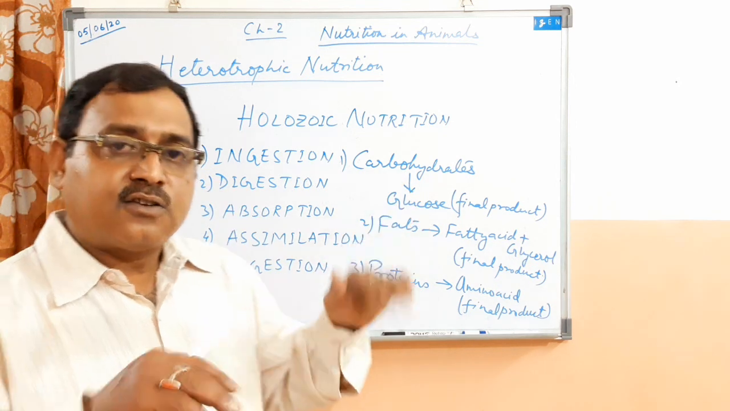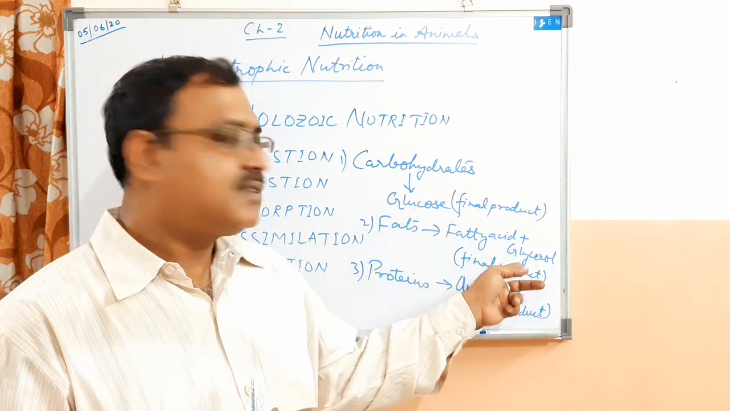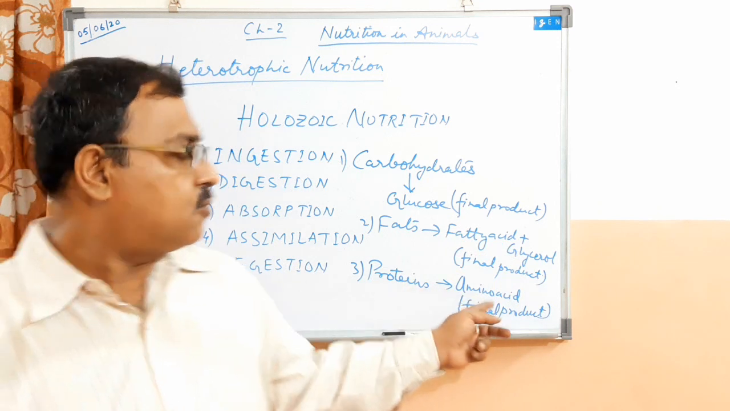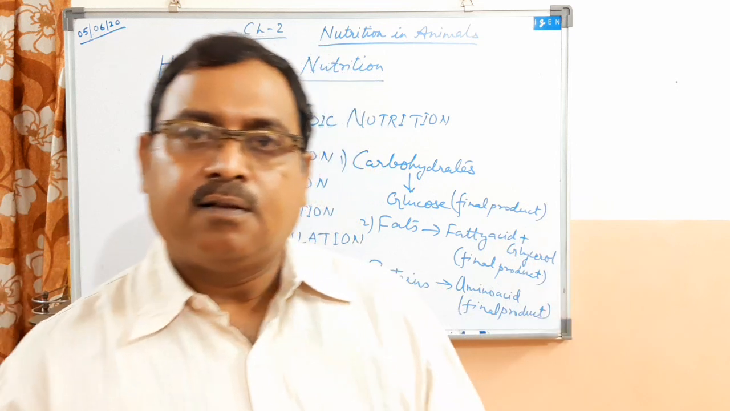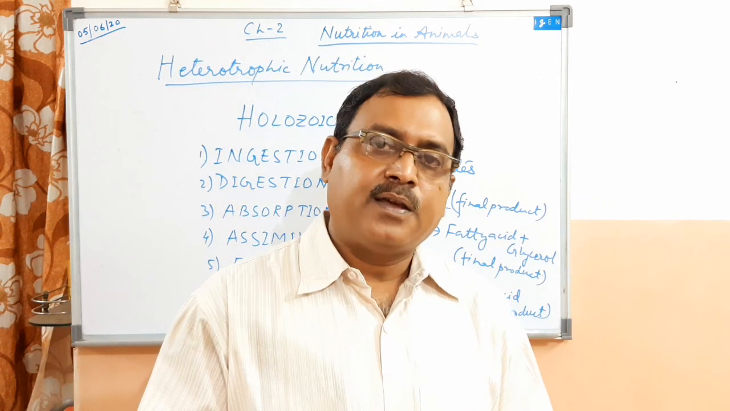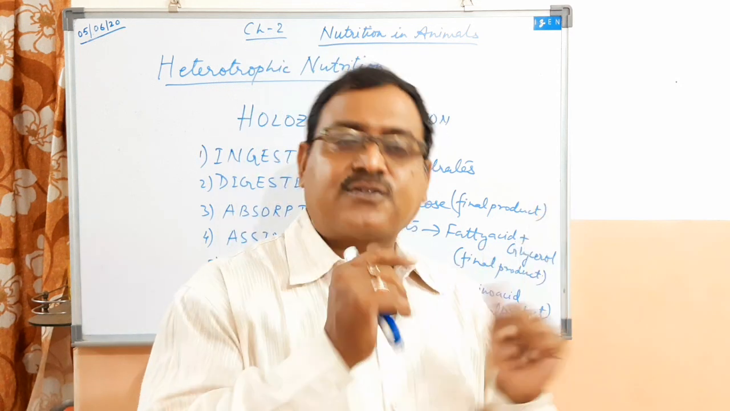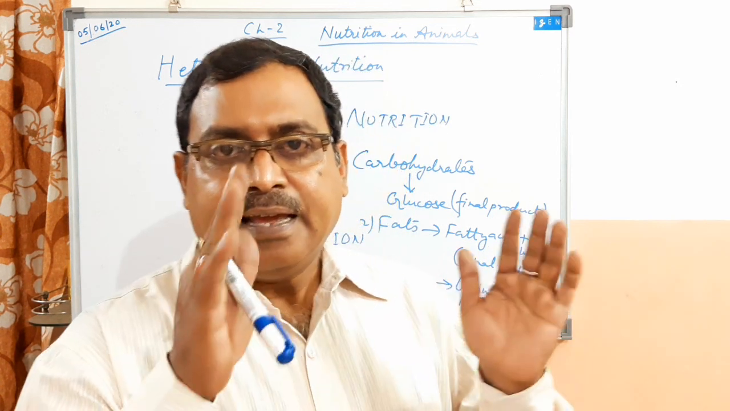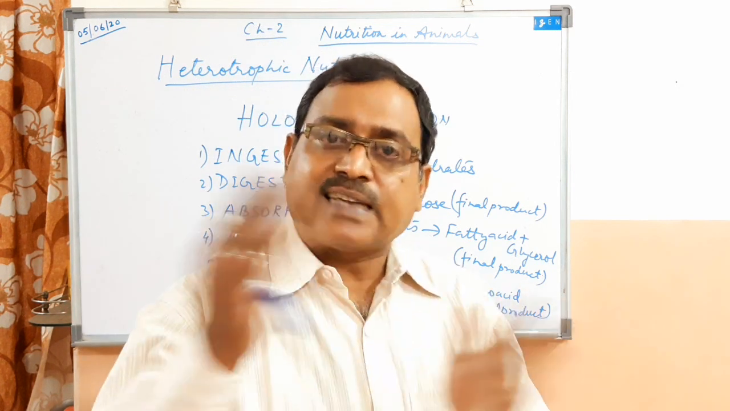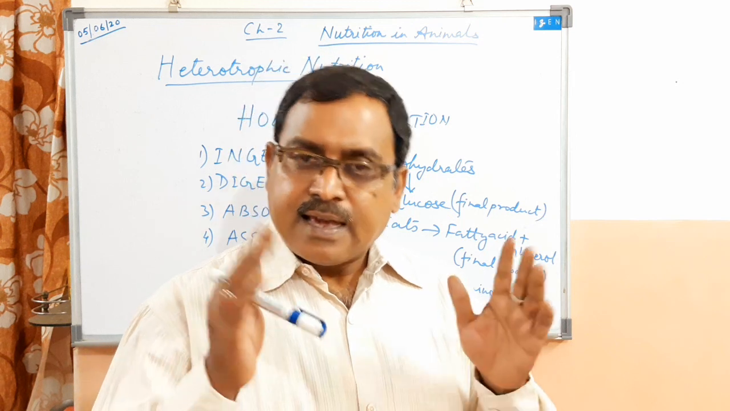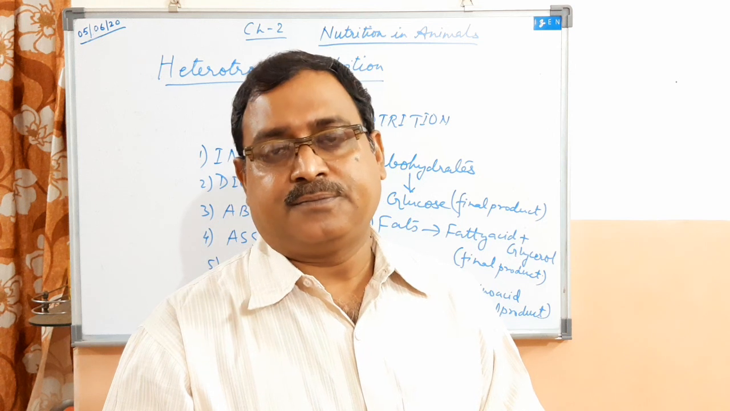Carbohydrate is transformed into glucose, fats into fatty acid and glycerol, and proteins into amino acid. Now when this whole conversion has occurred, we say digestion is complete. After this, it goes to the further part of the small intestine, that is the second part of the small intestine. In this second part, absorption of the digested food occurs.